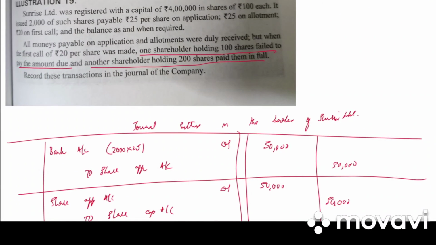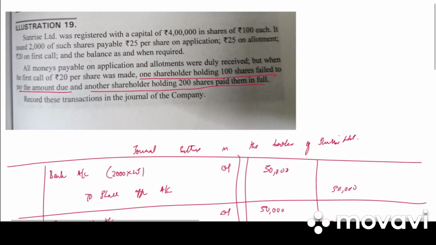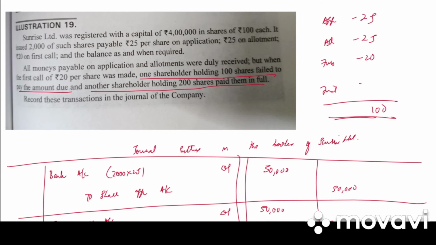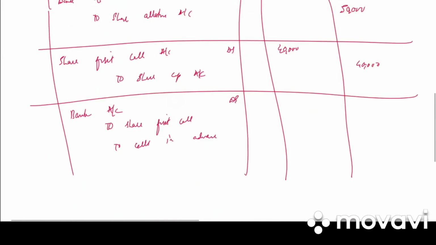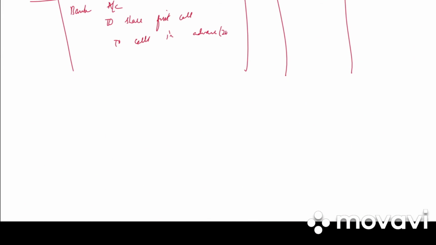One shareholder holding 100 shares failed to pay the amount, and another shareholder holding 200 shares paid them in full. So application is 25, allotment is 25, first call is 20, total is 70. So what will be final call amount? It is 30. So 200 shares one person was holding, he paid calls in advance.